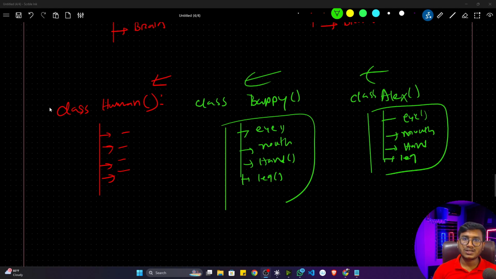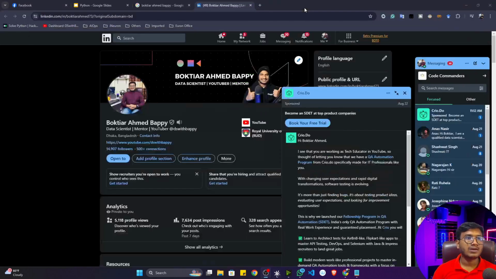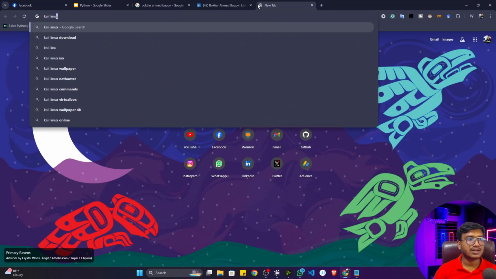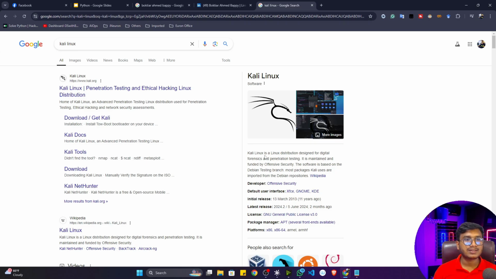And there are some more features you will get from OOP. Let me give you one real-time example. I think you have heard of Kali Linux, guys. After this demo, you will automatically get why OOP is important. Kali Linux is nothing but a Linux distribution. Inside Linux we have different distributions, like Ubuntu, CentOS, and Alpine. Kali is one of them.